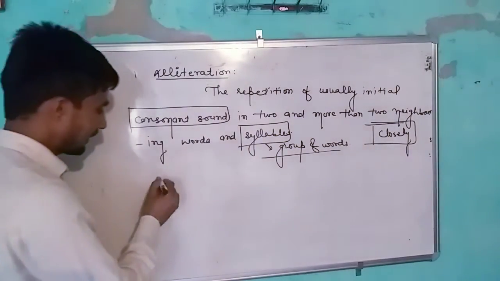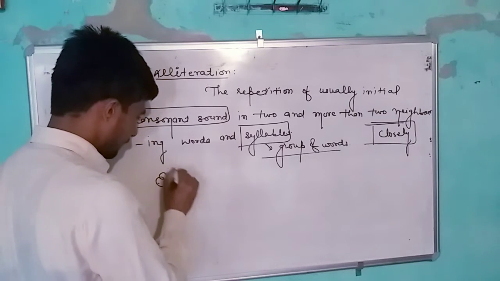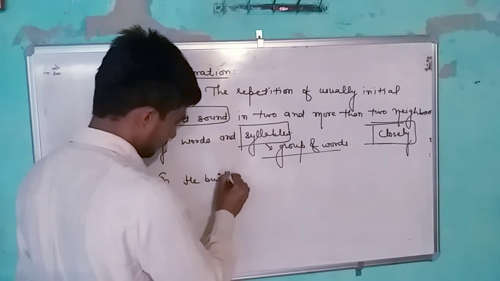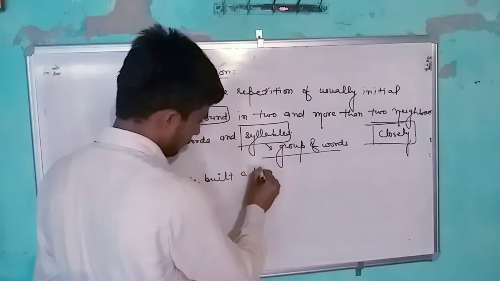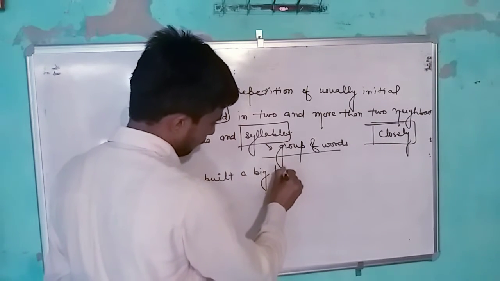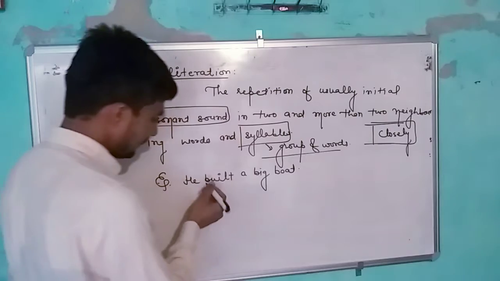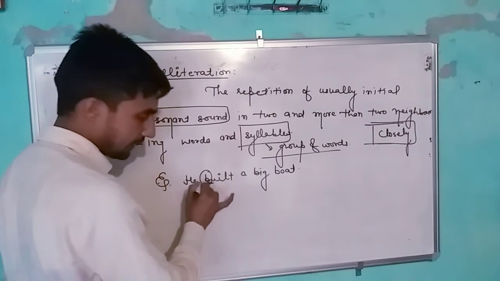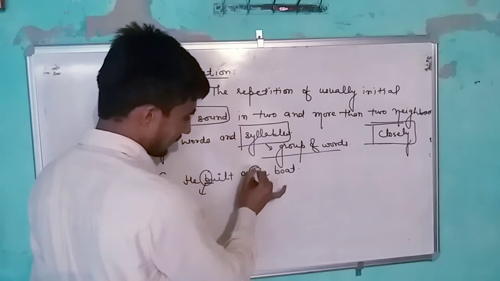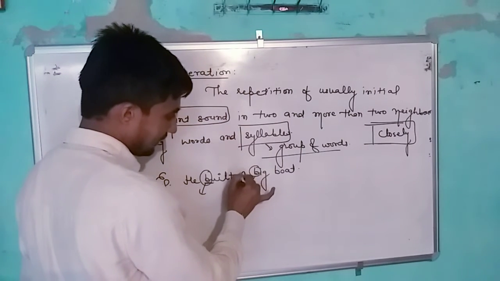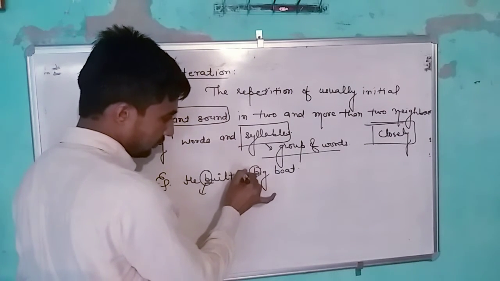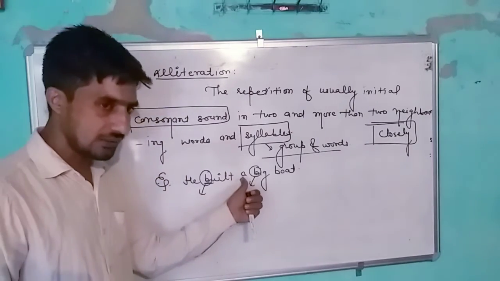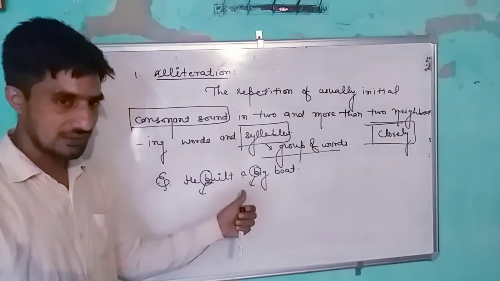For example, I wrote the example, he built a big boat. In this sentence, the word built creates a consonant sound. The second word, big: there is no need to mind the articles, prepositions and conjunctions, you can neglect them.